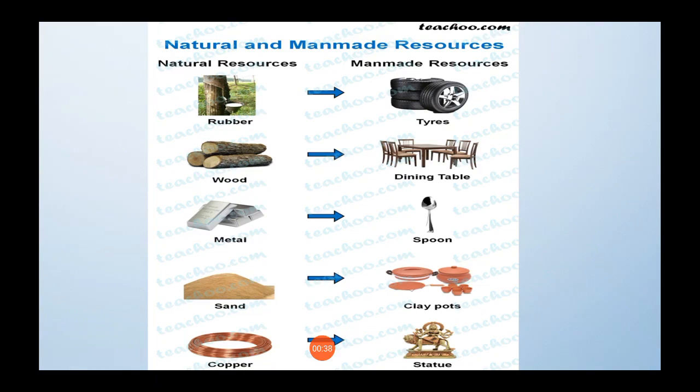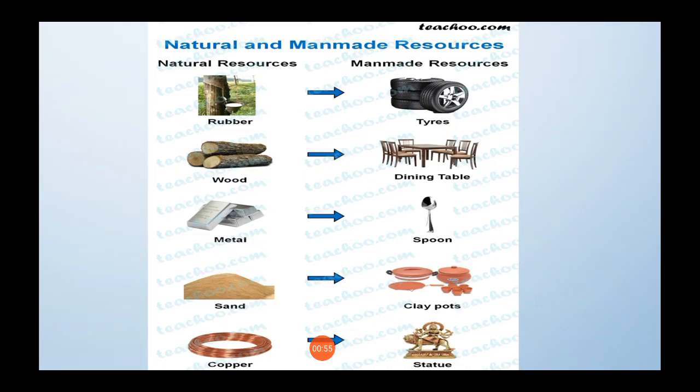Like wood: using wood we can make a dining table, pencils, chairs, and windows. These are all man-made materials. So from natural resources we can produce man-made materials.